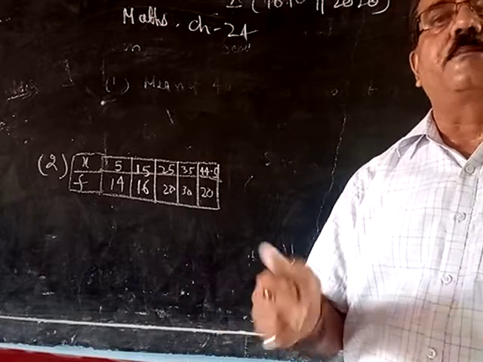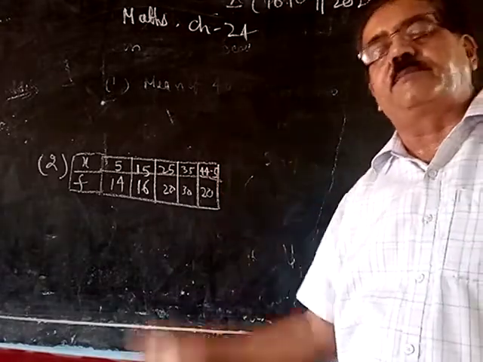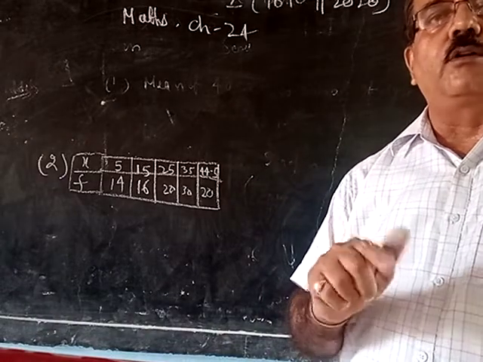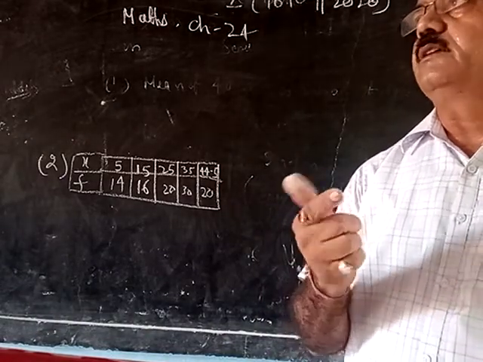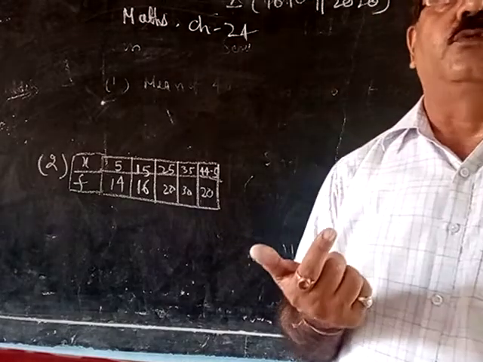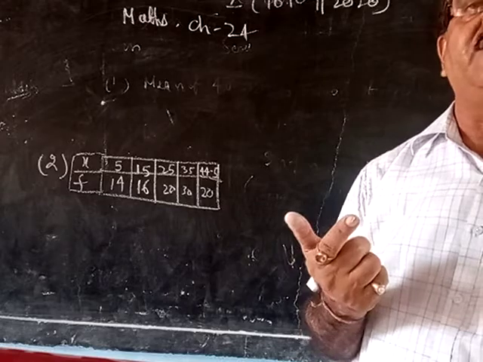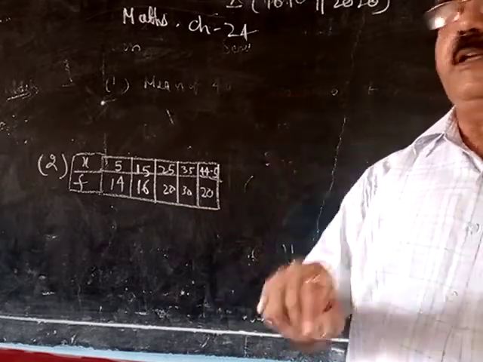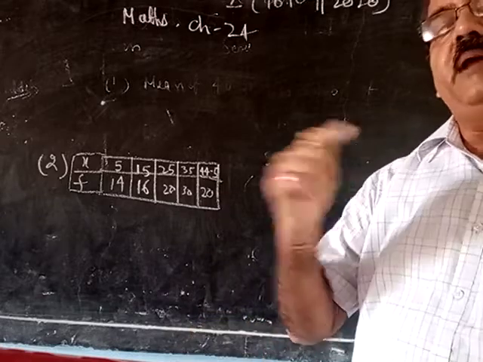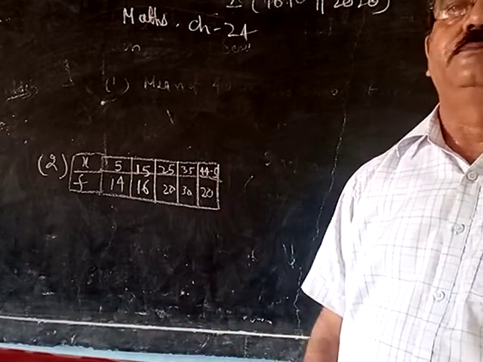Don't give the answer by direct method or step deviation method. Otherwise not even a single mark will be awarded in the board examination. So if a method is mentioned, you have to find the mean by that method.